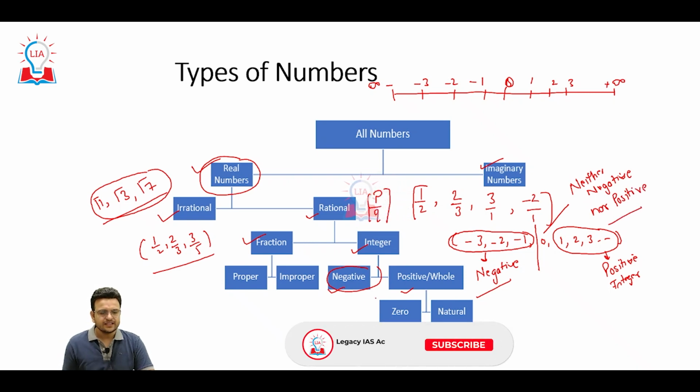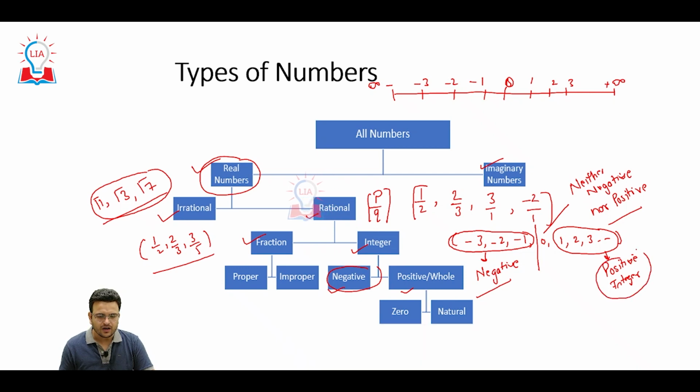Again, these positive integers are also called natural numbers. Clear? So till here, and when we add 0 to natural numbers, they are called whole numbers.